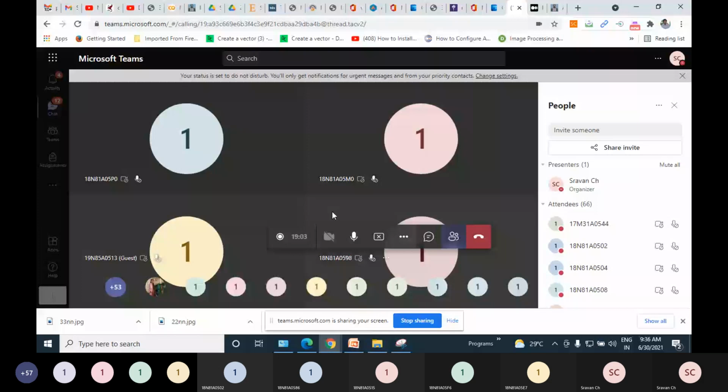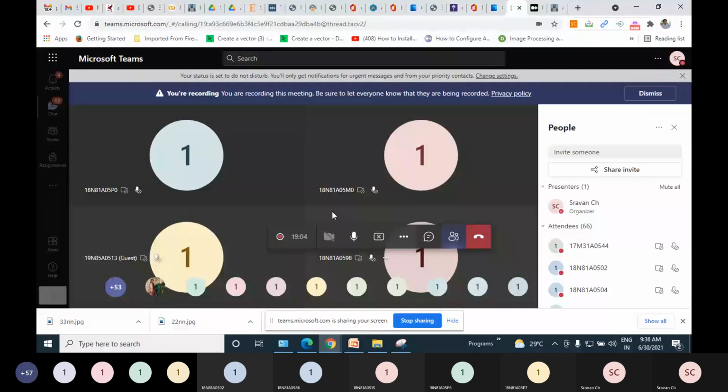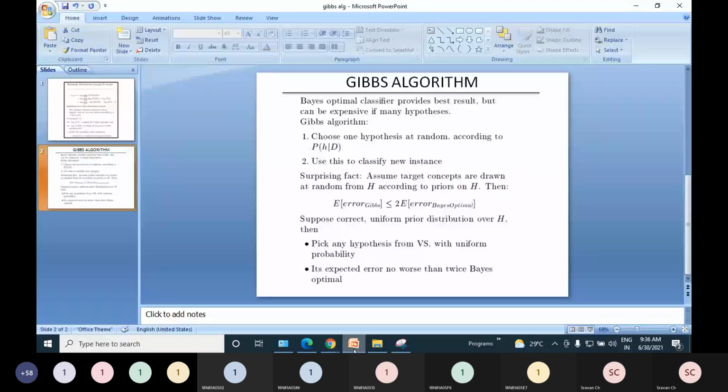Right, good morning, everyone. Today we will be discussing one important classification technique, the naive-Bayes classifier. We have already seen it, but today we will discuss one famous example where the naive-Bayes classifier proved to be very successful: text classification.